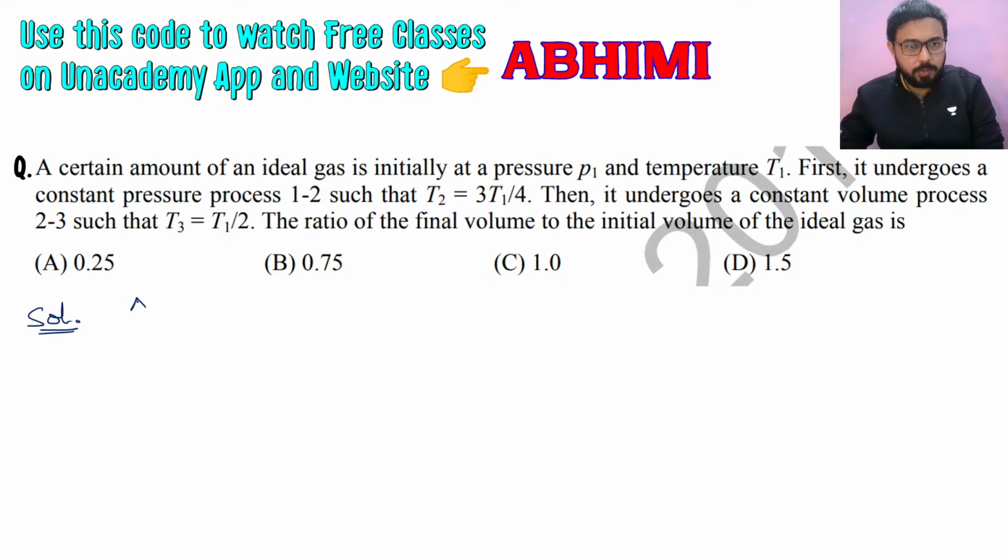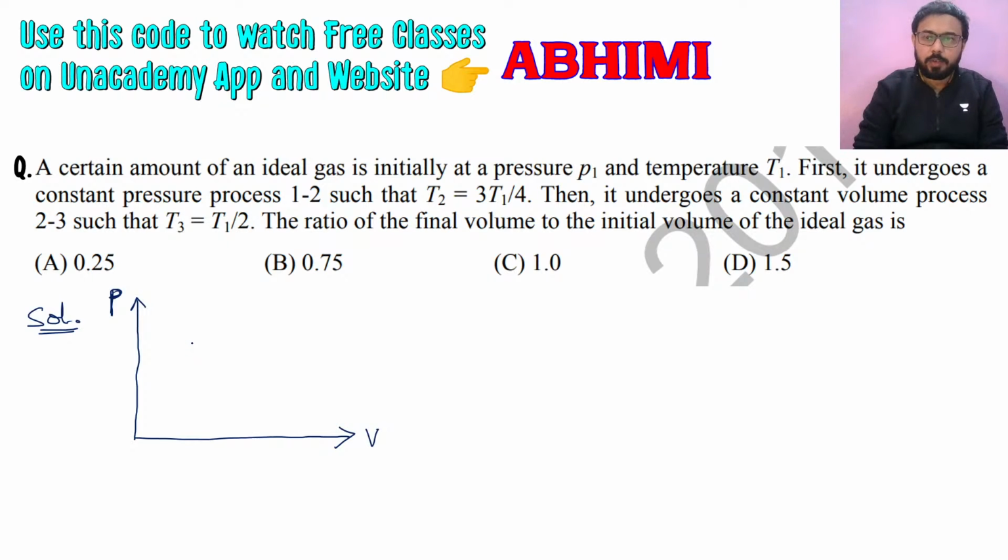So let's draw a PV diagram so that we can have a clear look of what is occurring in this whole process that is given to us. So this is P, this is V, pressure versus volume diagram. Initially it is at P1 and T1, and it is undergoing a constant pressure process 1, 2.